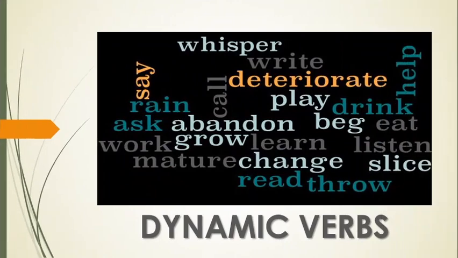Let's end this with some examples of dynamic verbs. For example, say, rain, ask, abandon, beg, play, drink, all these verbs that you can see here. For example, just think about beg. Beg indicates some action, you're doing something physically. You're not just thinking about it. Play, you actually have to physically play something, whether it is cricket or maybe chess. Drink, you cannot just imagine drinking, you actually drink something. So these dynamic verbs mean some action actually being done.